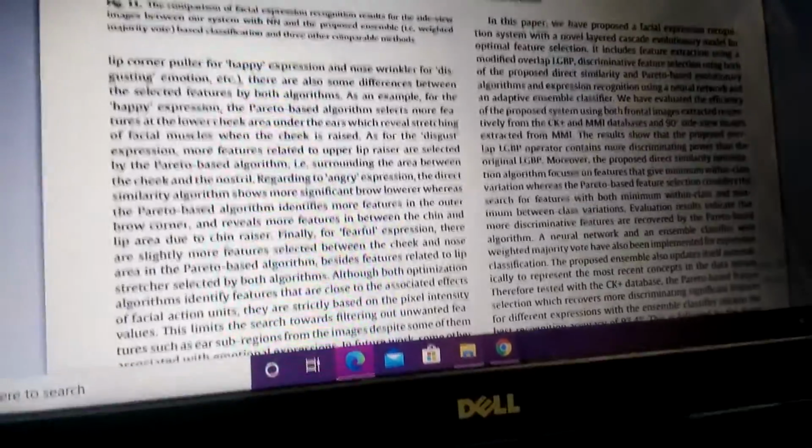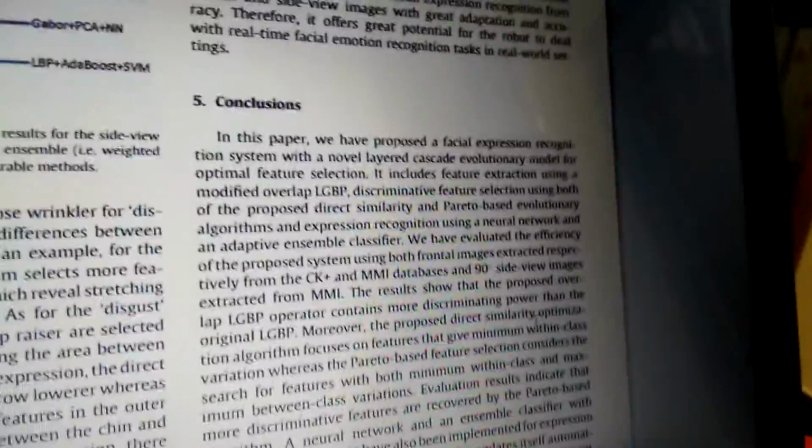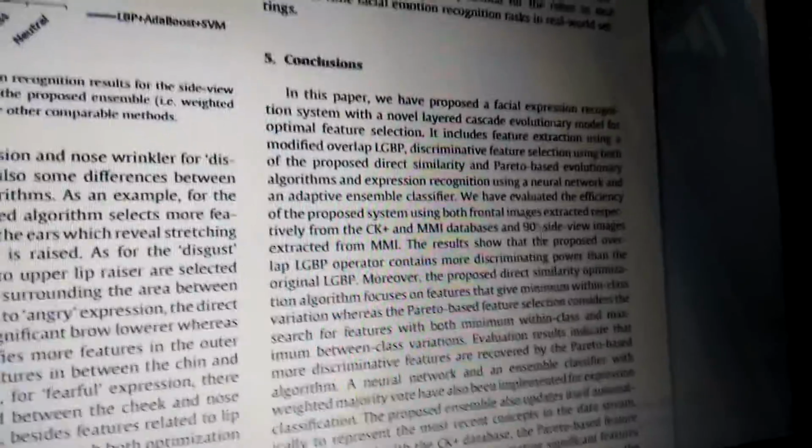First you have to read the abstract, and the second thing is the conclusion part. Then you have to go into the methodology. This is how you have to read the paper.